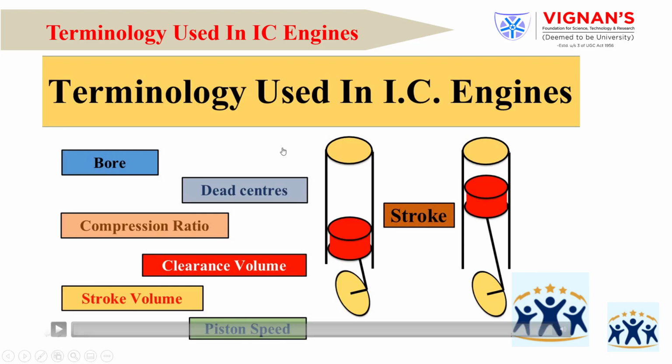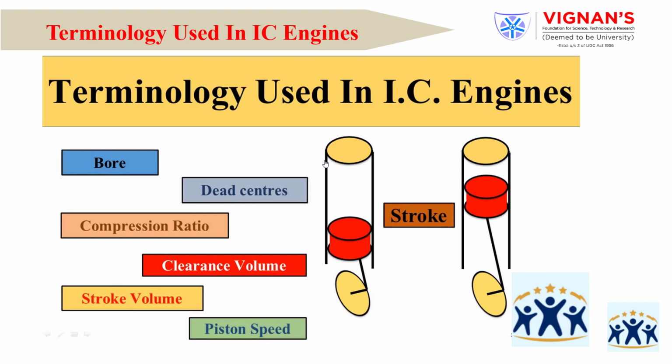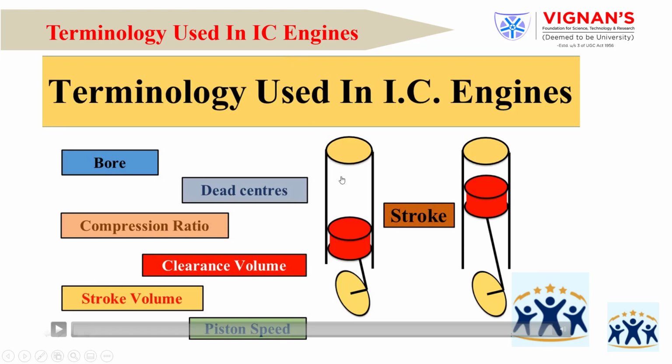Top dead center, bottom dead center. The top portion is nothing but TDC, top dead center. The bottom portion point is the BDC. TDC means top dead center. Beyond the center, the piston does not move in the upward direction. That is the restriction point at the top of the cylinder.